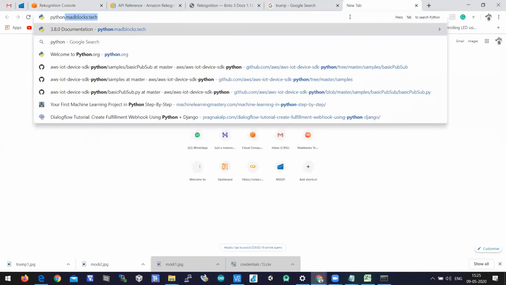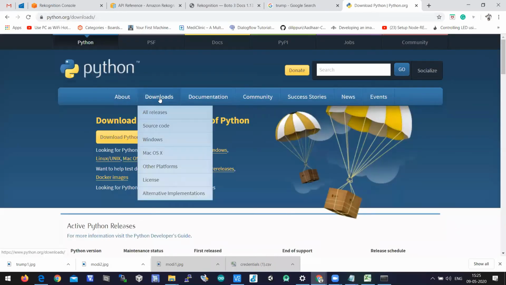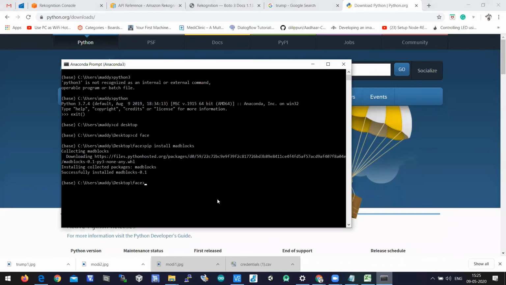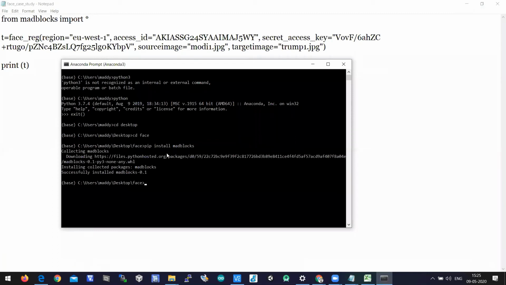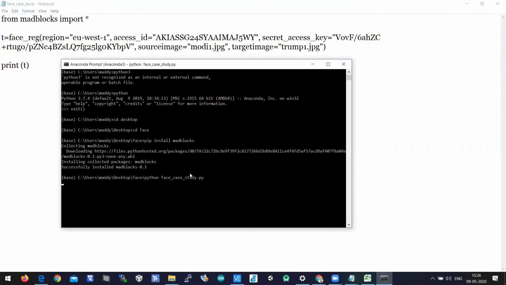You can go to python.org/downloads. In downloads, you can click on downloads. Here it is, download Python 3.8.2. You can click on this, the setup file will be downloaded immediately, and you can install it. Here Python 3 is available on my Anaconda prompt. So let me run the program, python case_study.py. Now let us see what we will get.